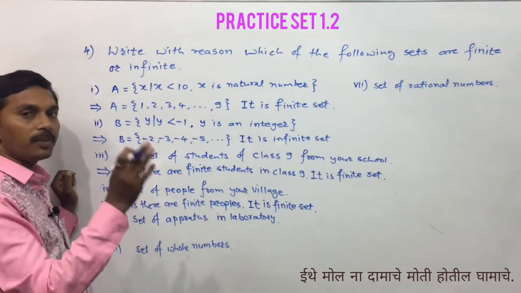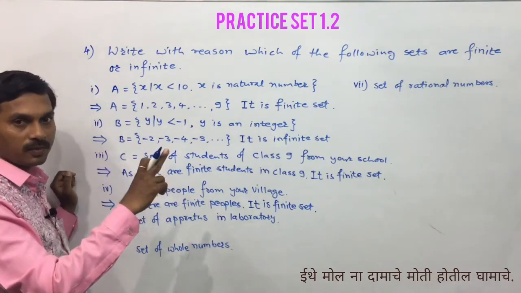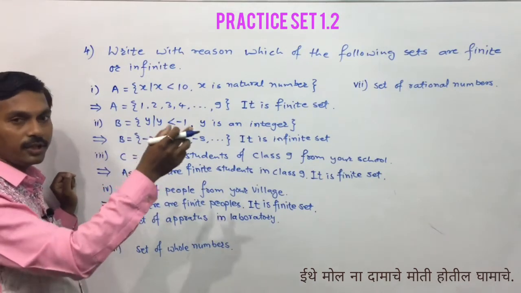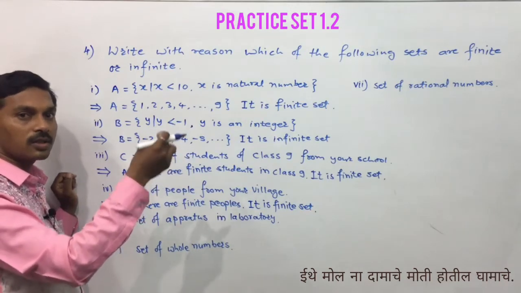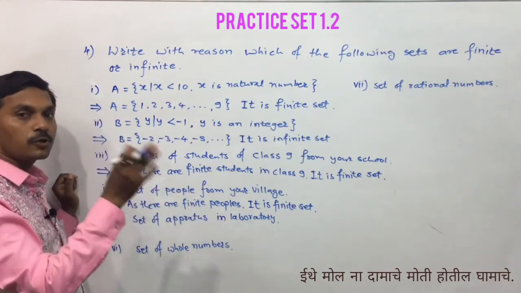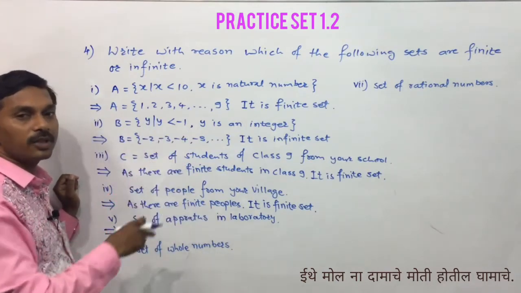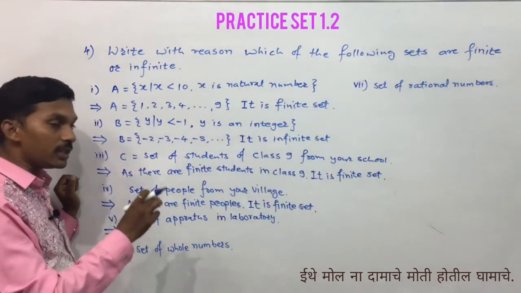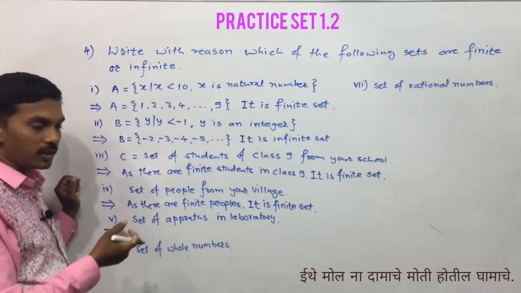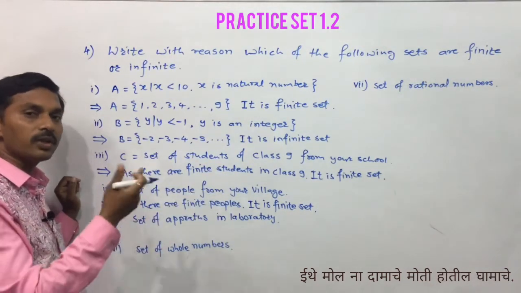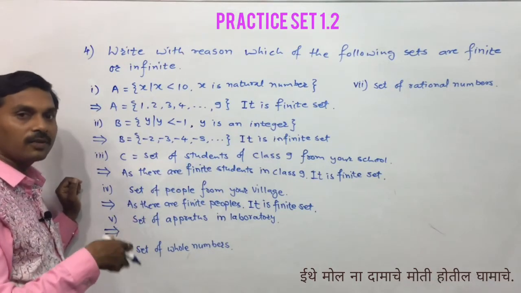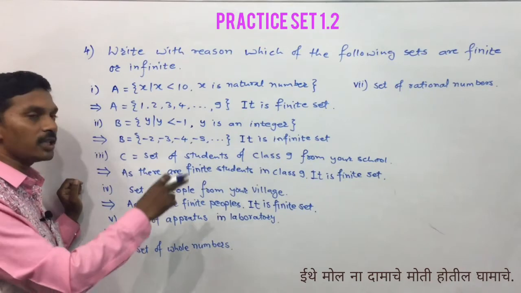There are so many apparatus like a test tube, conical flask, then we have a gas burner to give heat to the objects or some chemicals. So many instruments and apparatus are there in the laboratory, but it is not easy to make the list of those objects. It is time consuming, so we are not going to make the list, but we know that there are finite apparatus in the laboratory, so it is a finite set.